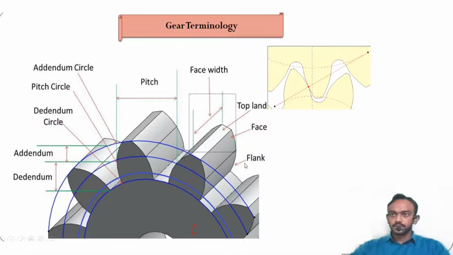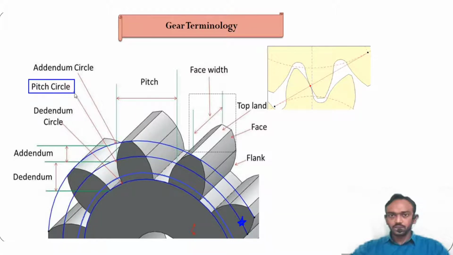Okay, let's start gear terminology. First of all, check this. These four circles are there. Among them, the second, blue circle is the most important. It is known as the pitch circle. The definition of the pitch circle is the imaginary circle whose rolling action would be considered the same as the gear.